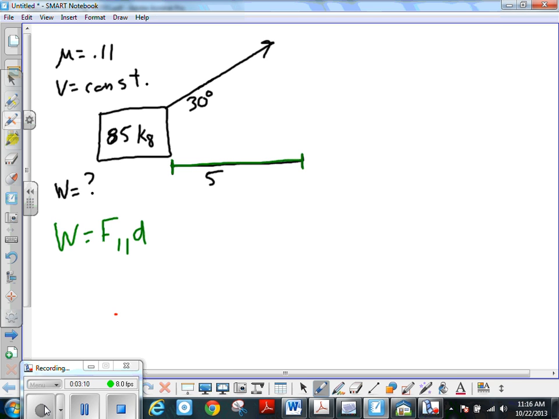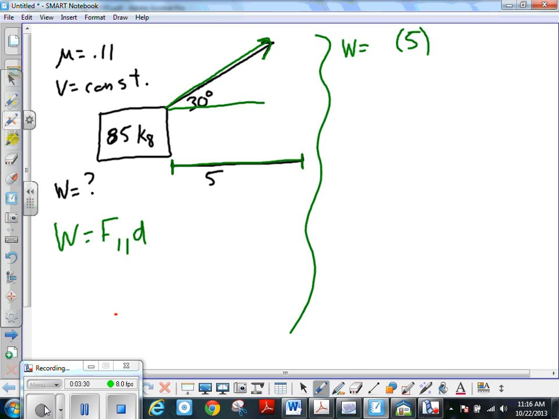So we know that our displacement here is 5 meters. Okay, so I'm just going to go up here with this work. So the work that you do has a displacement of 5 meters. And the parallel force to that would be, because you're pulling on this box at an angle of 30 degrees, the part of the force that you're forcing on that box that is parallel to the displacement. Do you understand that?